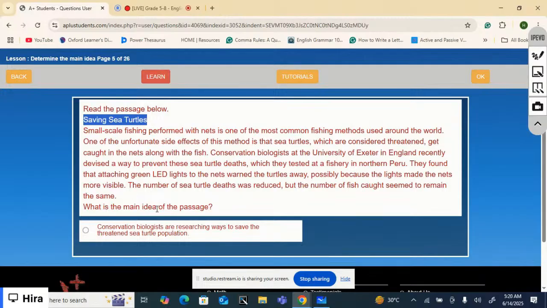What is the main idea of the passage? Conservation biologists are researching ways to save the threatened sea turtle population. Yes, they found, and they might still be searching.